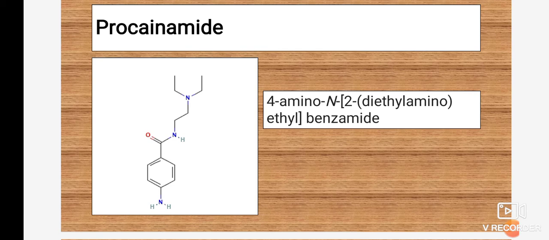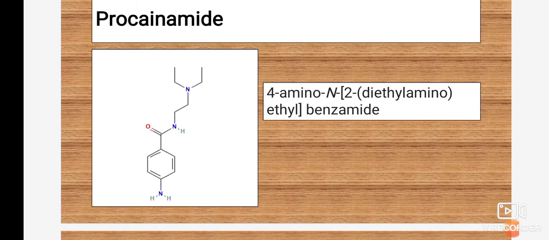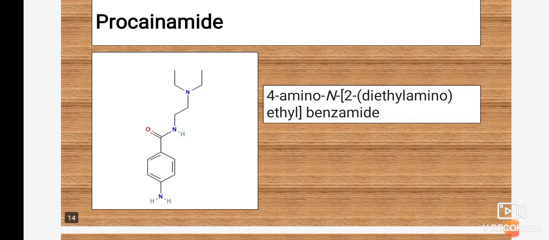Initially it is N-(2-diethylamino). Two ethyl side chains are present on the nitrogen, so that is known as diethylamino, and the diethylamino group is attached to an ethyl side chain. If we number 1 and 2, then at the second position there is a diethylamino side chain, and that diethylamino side chain is attached to the ethyl group, and that ethyl is attached to the nitrogen. So this is the nomenclature.